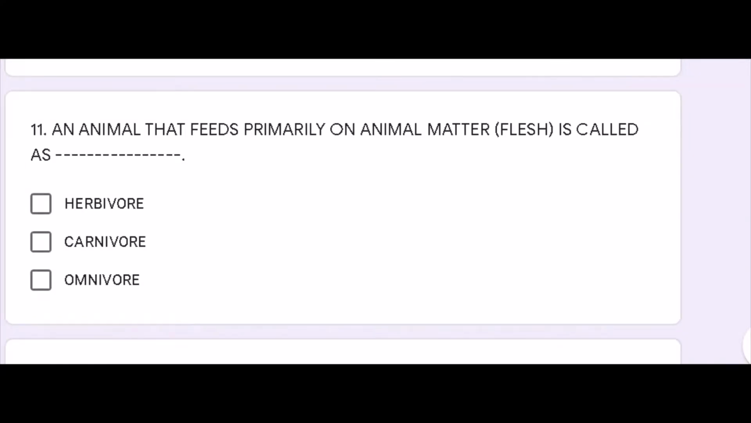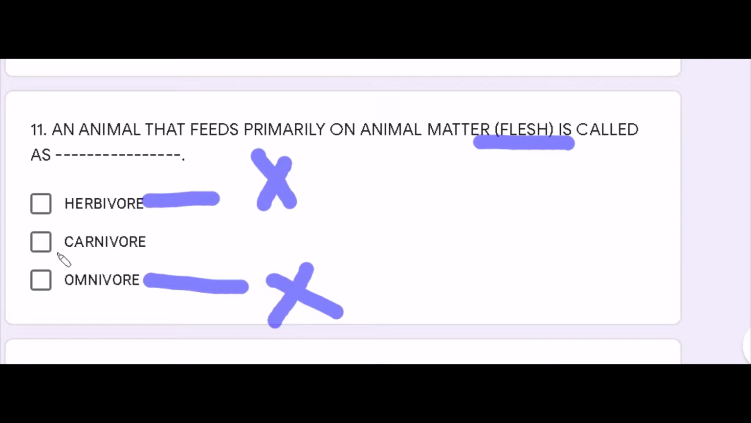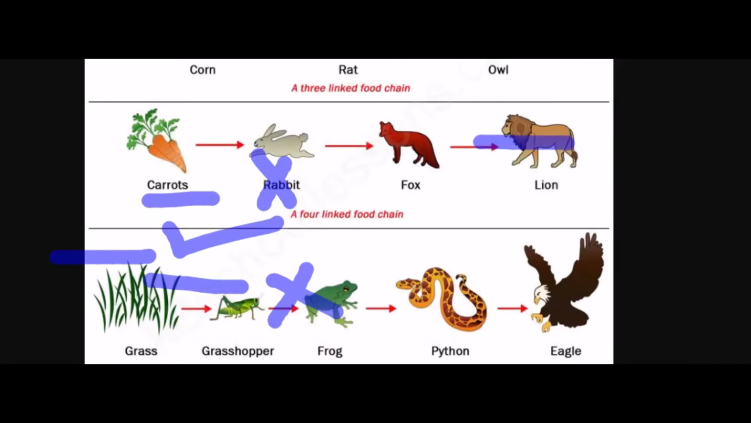Now we are moving to our question number 11. An animal that feeds primarily on animal matter, that is flesh, is called as. As we have discussed in our previous question, herbivores eat plants, so it is incorrect. Omnivores eat both, so this is also incorrect. Your correct option is carnivore, which primarily feeds on flesh. So the correct answer of that question is carnivore.